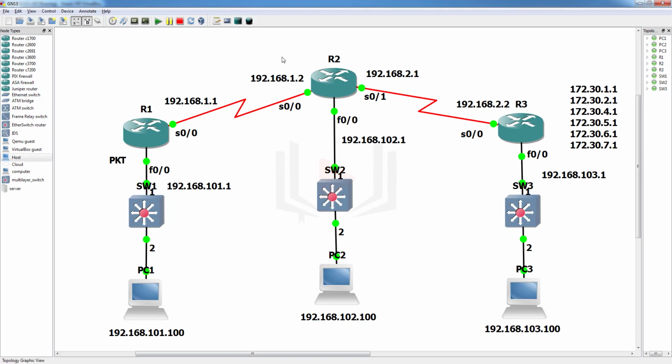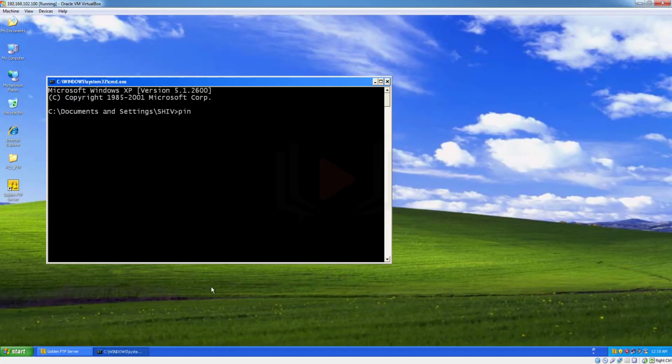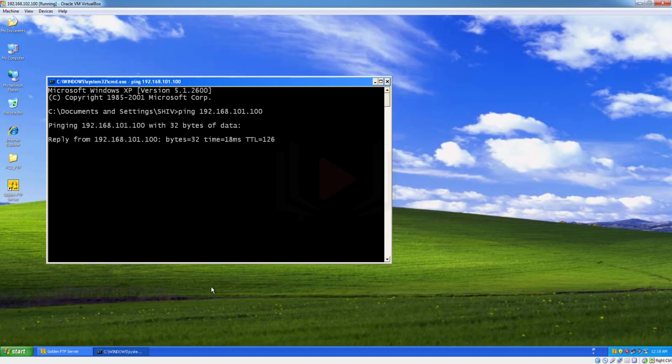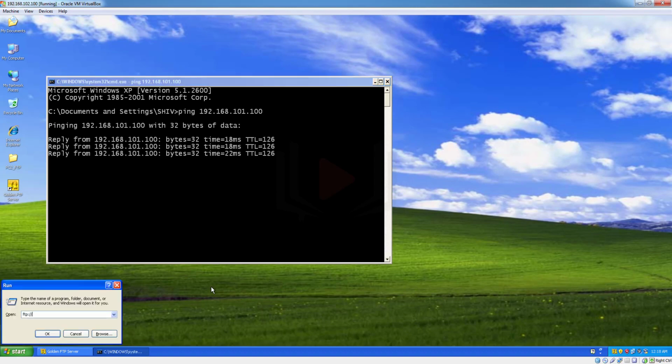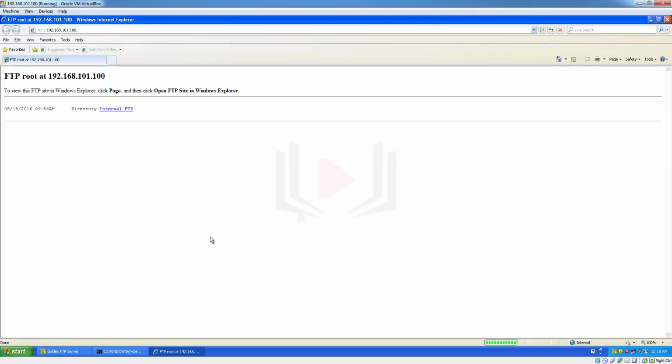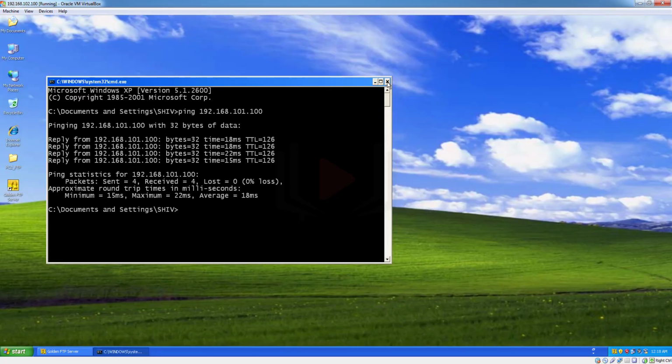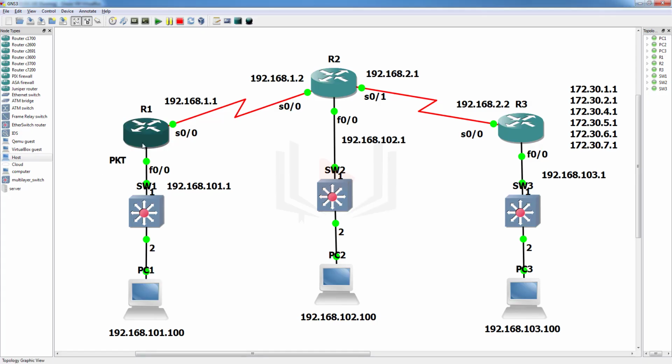Now what we want to do is configure a dynamic access list here. First of all, go to PC2 and ping 192.168.101.100. FTP is also working with 101.100, yes, internal FTP. Now we want to configure the dynamic access list.